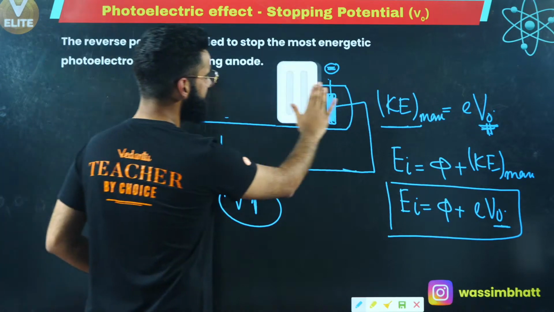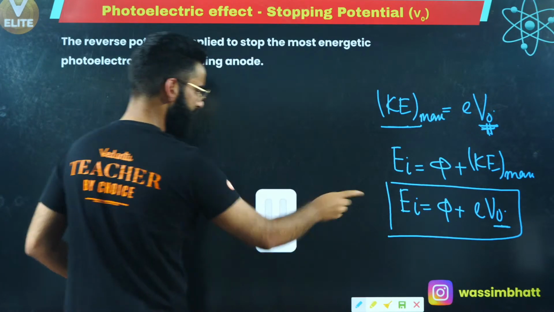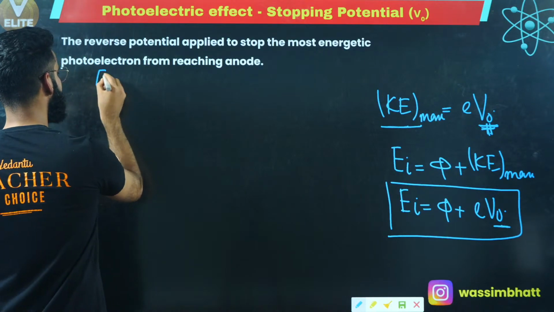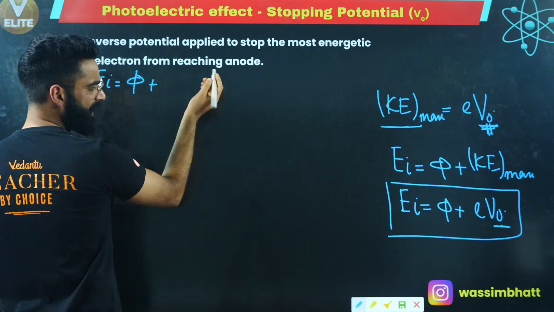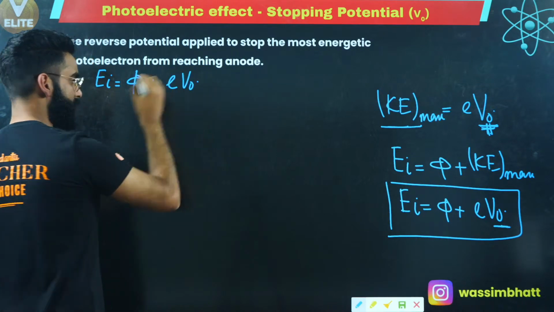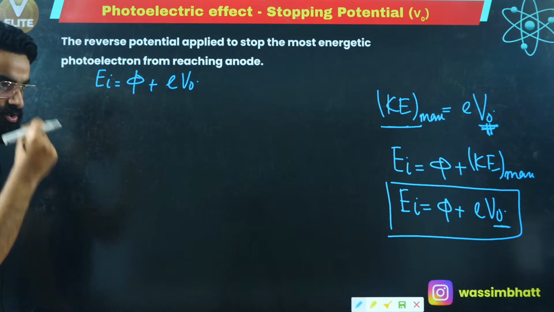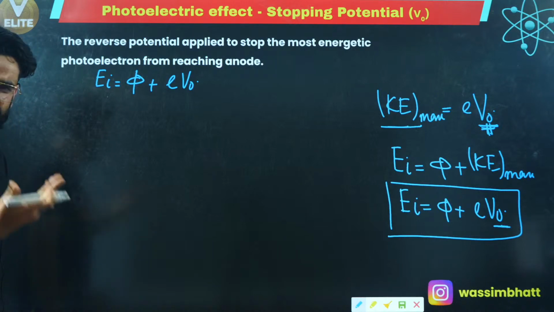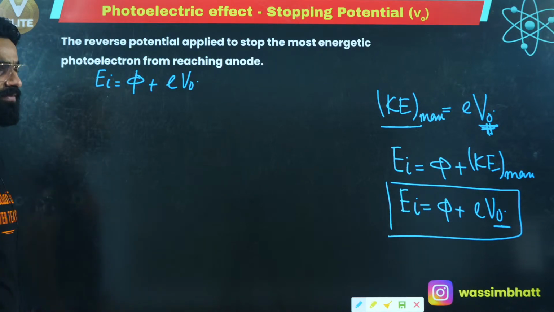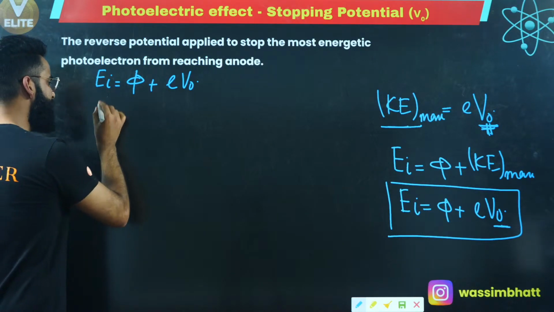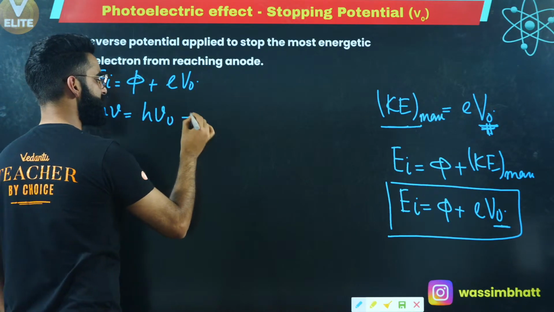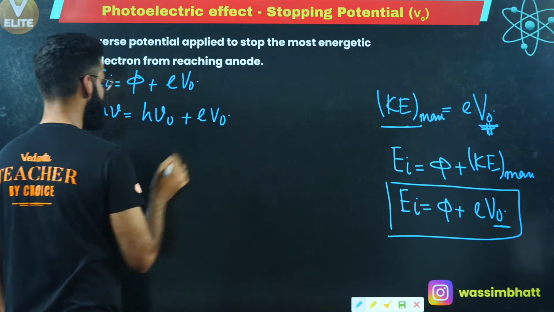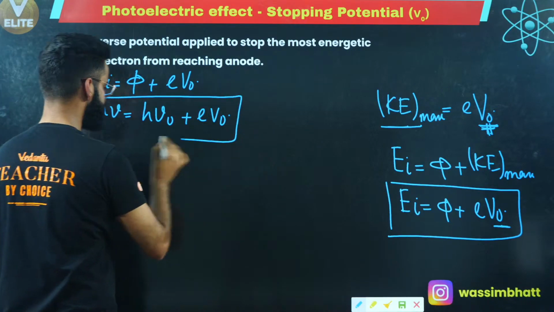So people, understand one more thing. You can write it like this also. E_I, which is the incident energy, is equal to phi plus eV naught. V naught is the stopping potential, which I'm giving in order to stop the movement of the electron after the emission. So E_I I can write as h nu, phi I can write as h nu naught, plus eV naught. This is one of the equations which you can use.